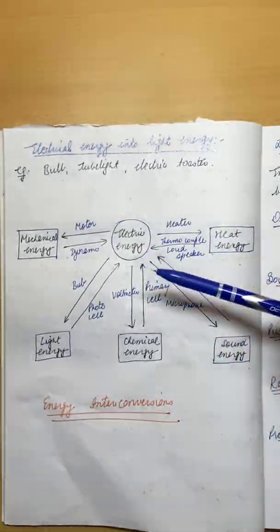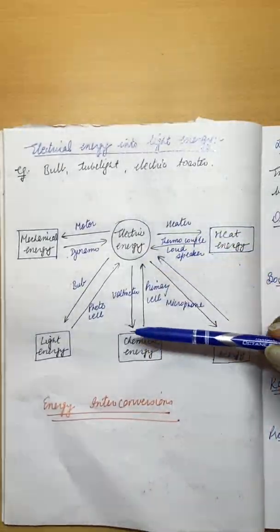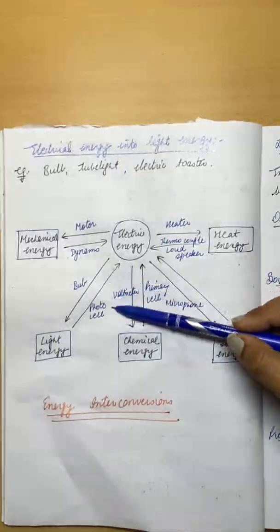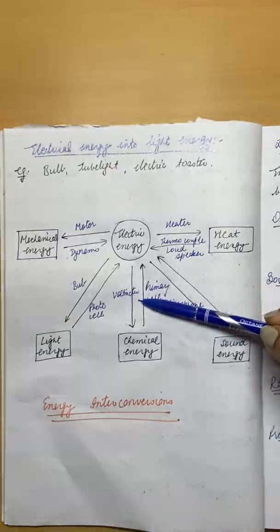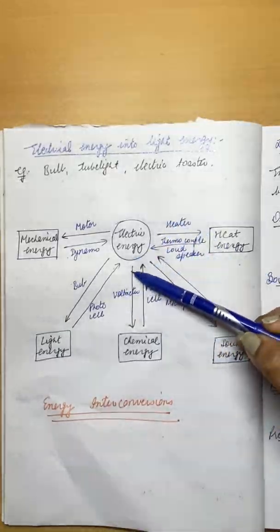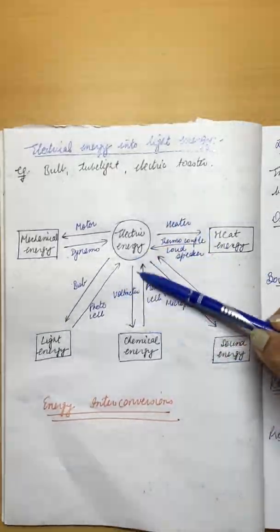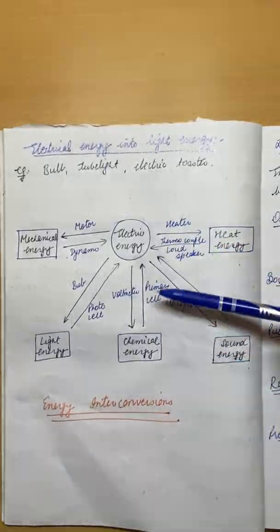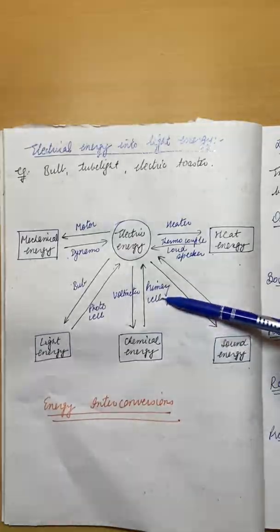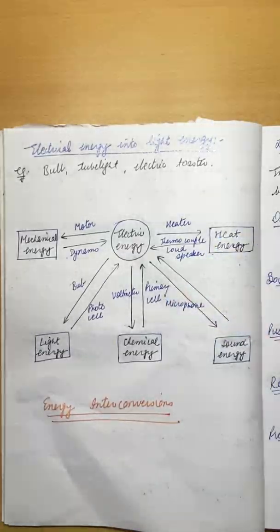Electric energy can be converted into chemical energy with the help of voltameters. These are used in electric circuits. Or here you can write the example of photosynthesis also, right? Chemical energy is converted into electric energy with the help of cells and batteries.